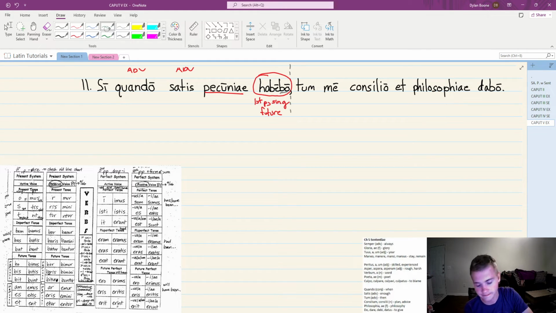And when there's no ego, they didn't put ego here in the sentence, but we have to supply it. In the vocabulary section of this chapter, it tells you for si quando, it says if ever. So we can translate this as when, if being si, and when being quando, the time when. So that kind of adverbial turn of phrase means if ever, if at the point.